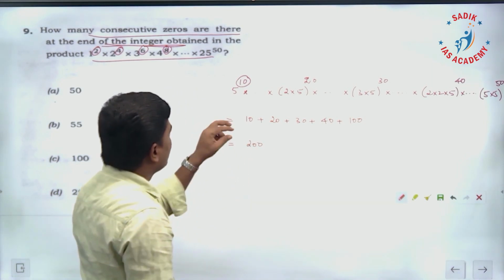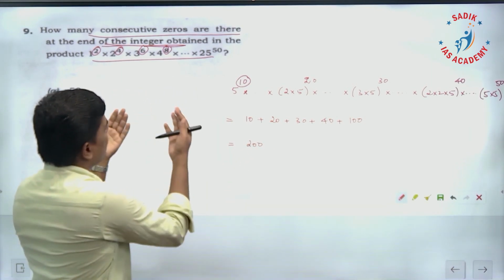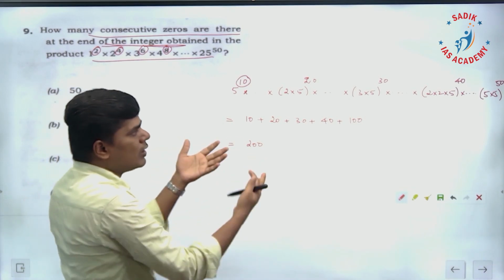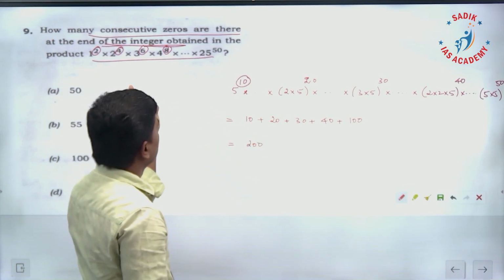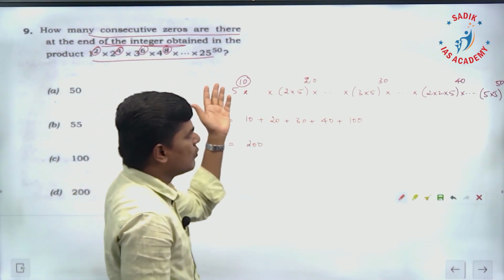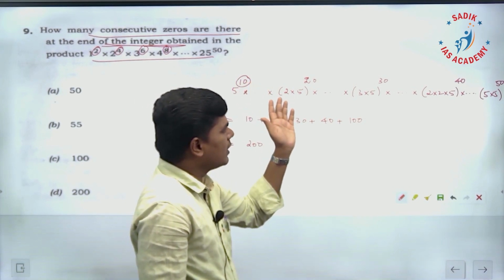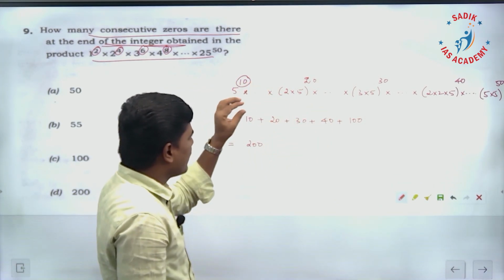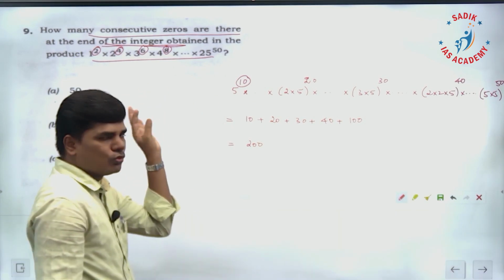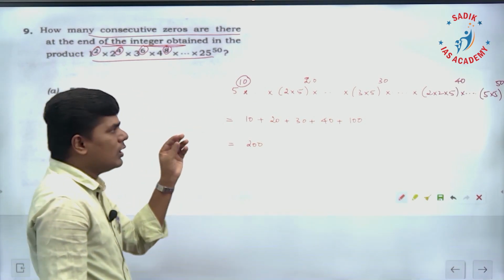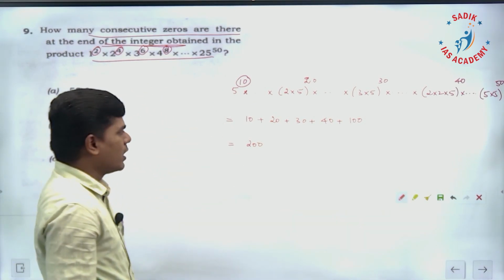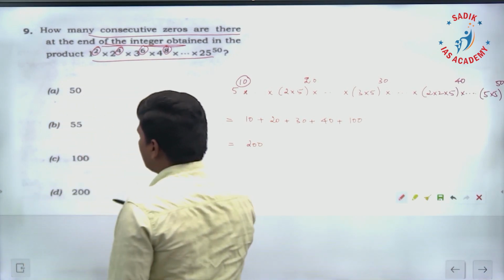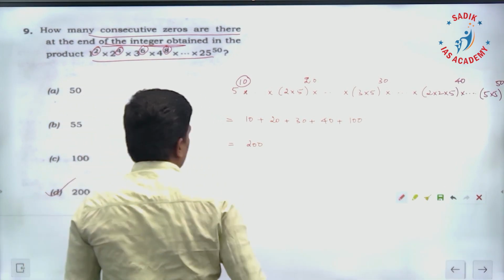So in this, if you try to find the number of 2's, it will be more than 200. Number of 2's in this product will be more than 200. Number of 5's is exactly 200. Therefore, these 200 5's will combine with the 200 2's, and it will give 200 zeros at the end of the product. So for this question, the answer is D, 200.